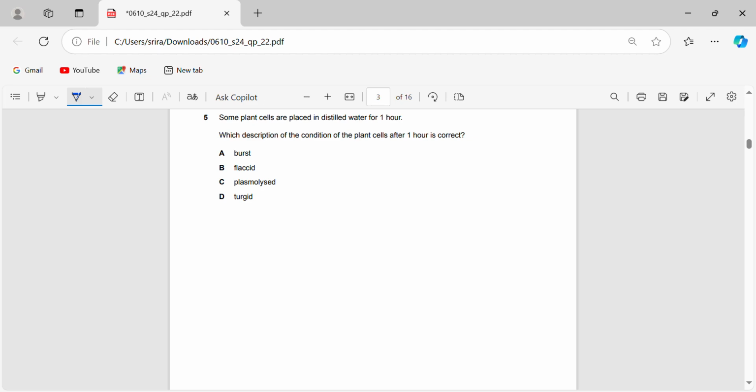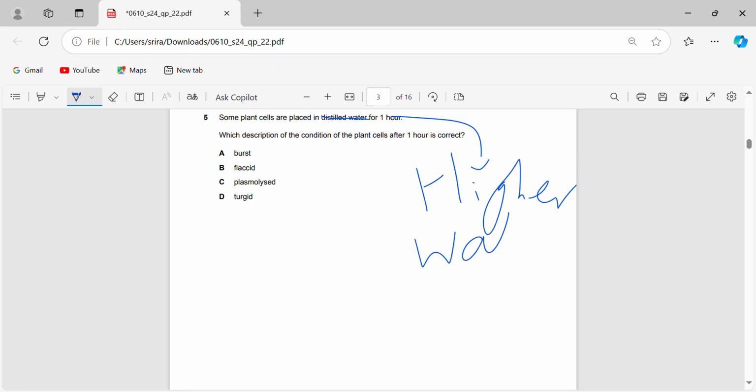Here distilled water has higher water potential. You always have to remember that distilled water has higher water potential, and plant cells have lower water potential. So by osmosis, water is going to move into the plant cell.